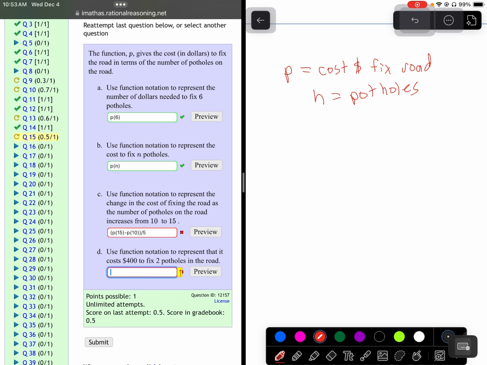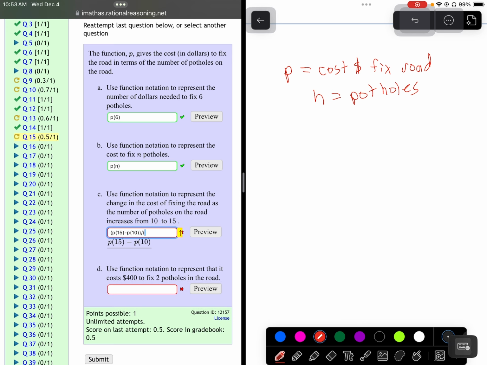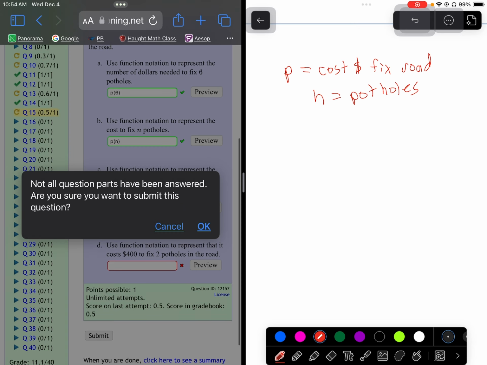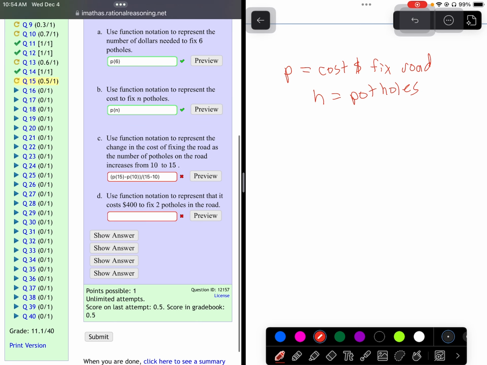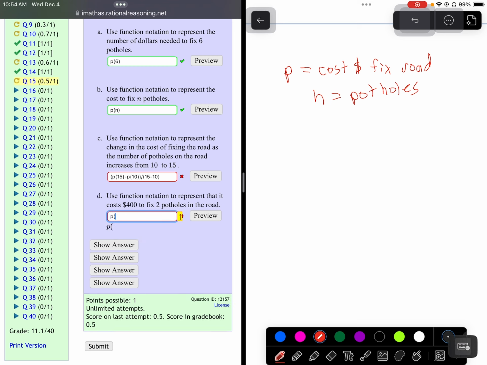Use function notation. Is it called P? Yeah, that was function notation. P of 15 minus P of 10 over 15 minus 10. I have no idea why they don't like that. We'll come back to that one. Not sure. We'll come back. Use function notation to represent that it costs $400 to fix 2 potholes in the road. So I think they would want there that P of 2 equals 400.